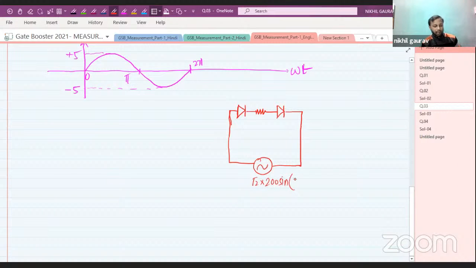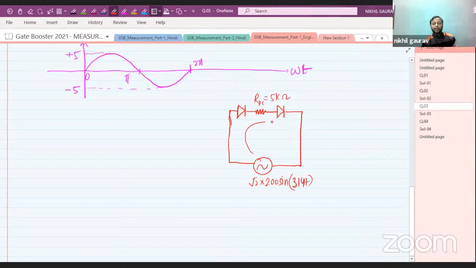The frequency will be the same here, otherwise your circuit will not function. We need to take the same frequency in the current coil as well as in the pressure coil. The resistance of the pressure coil is given to us, which is 5 kilo ohm.